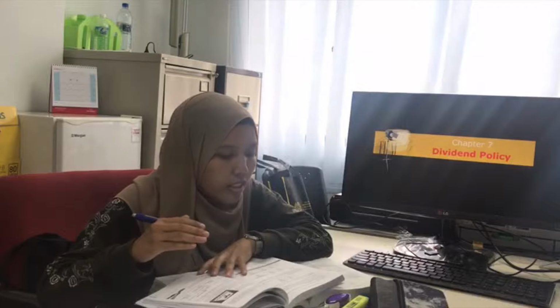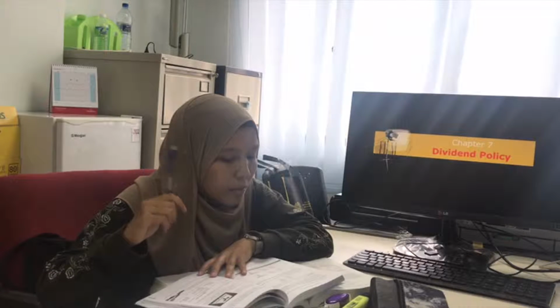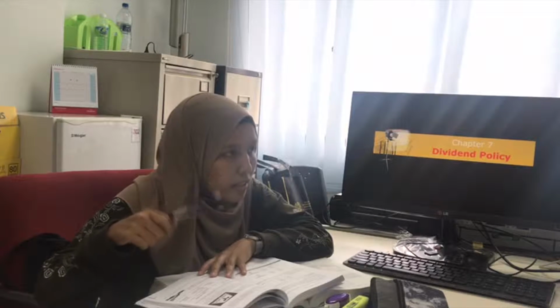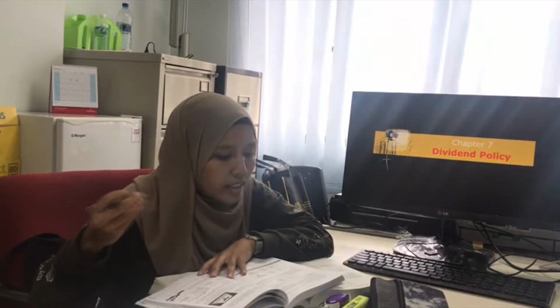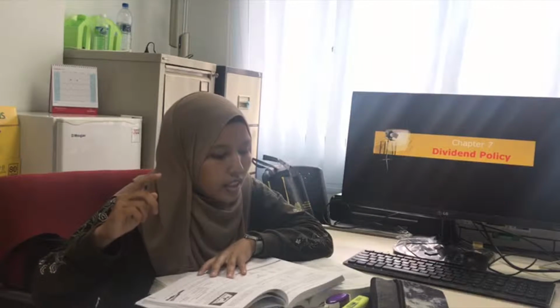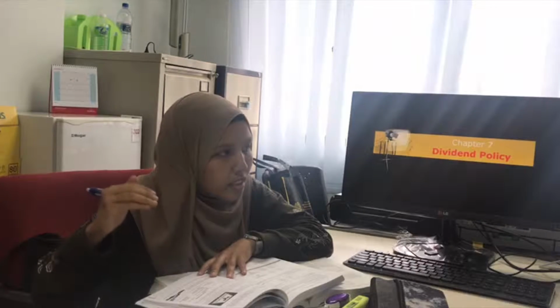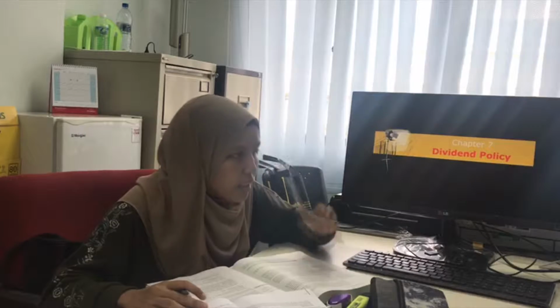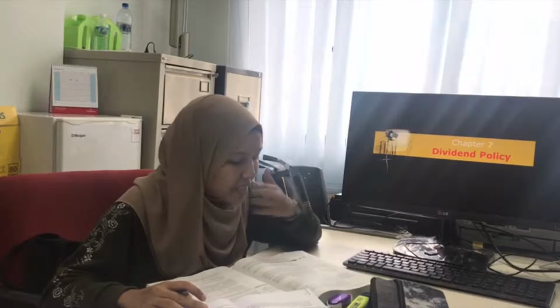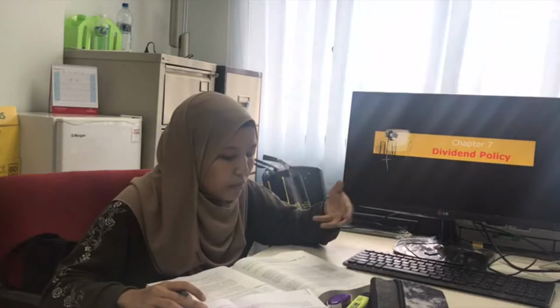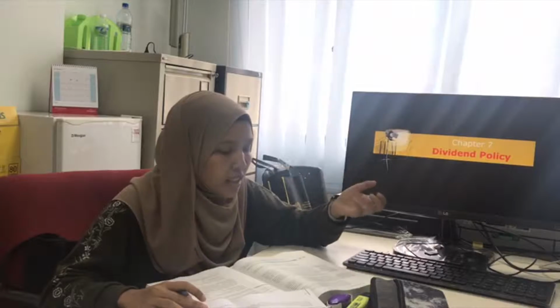So the last one is the low regular and extra dividend policy. This policy is about firms paying a little regular dividend supplemented by additional dividends when earnings can support it. So when earnings are higher than normal, the firm will pay this additional dividend, an extra dividend without the obligation to maintain it during the subsequent periods. This policy is especially used by the companies that experience cyclical shifts in earnings.